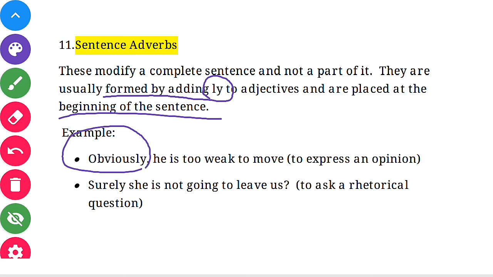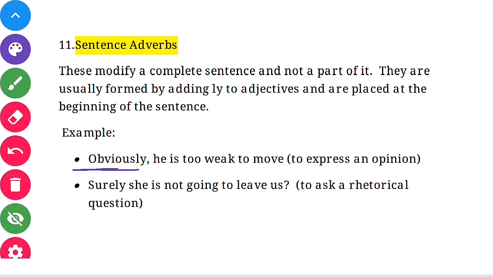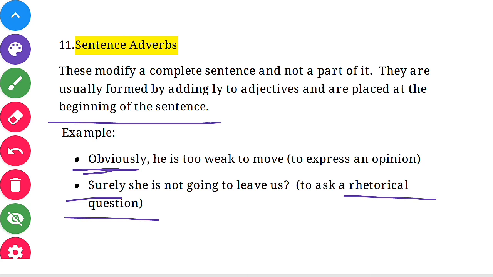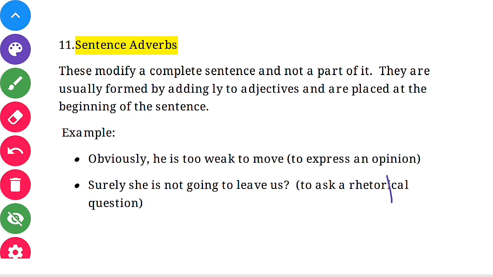Obviously he is too weak to move. This is to express an opinion. So for expressing an opinion, the word obviously is used and it is modifying the full sentence. And the next word is surely. See that it also comes at the beginning of the sentence, as I explained. Surely she is not going to leave us? Here it is asking a rhetorical question, with a question mark. So these are sentence adverbs.